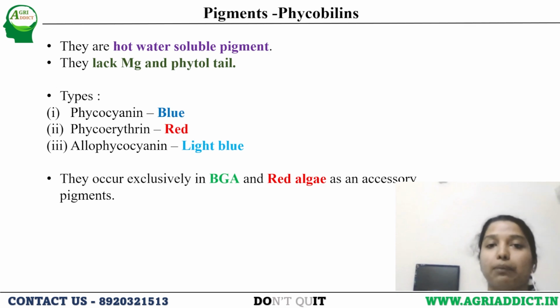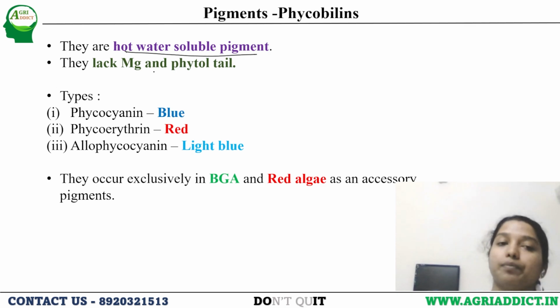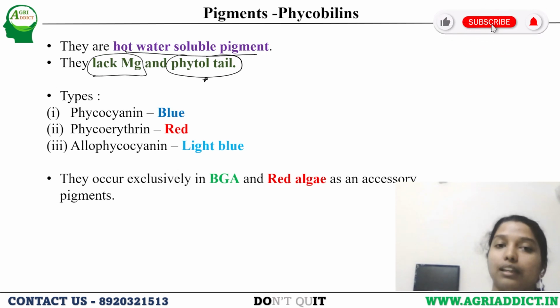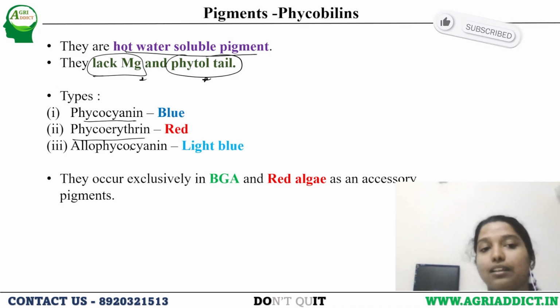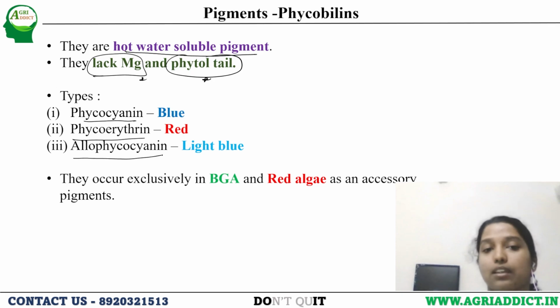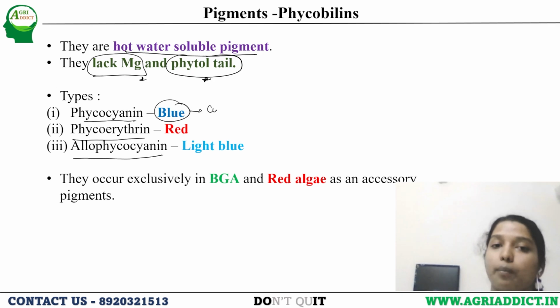Next comes the pigment phycobilins. They are hot water soluble pigments. They lack both magnesium and phytol tail. There are three types: phycocyanin, phycoerythrin, and allophycocyanin. Phycocyanin is blue in color. It is a copper containing pigment.